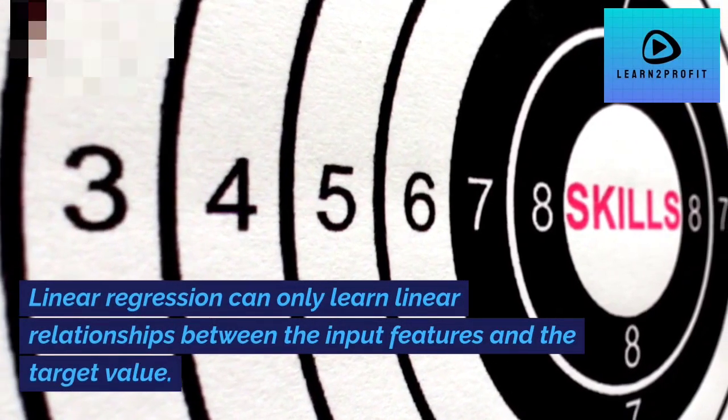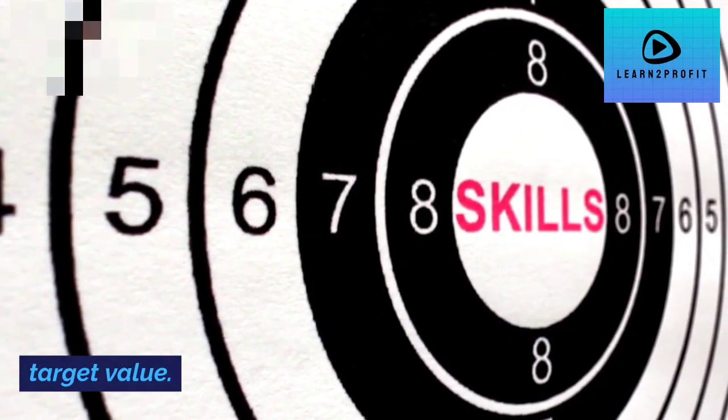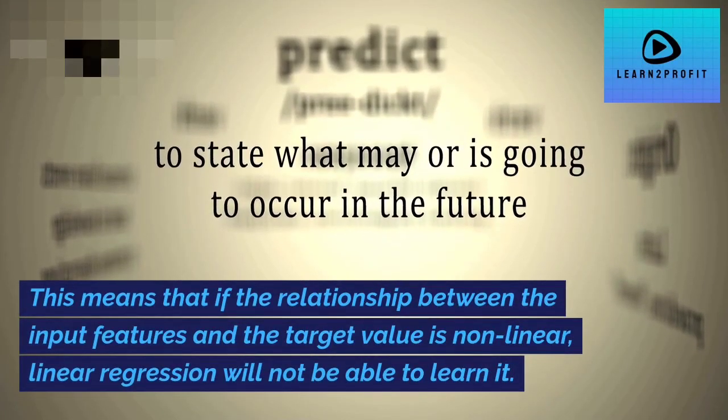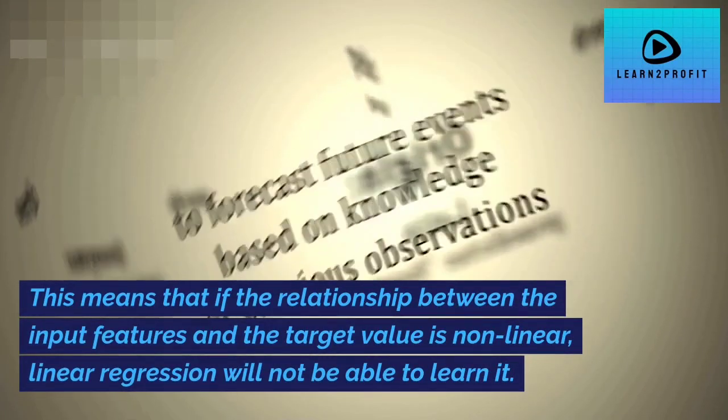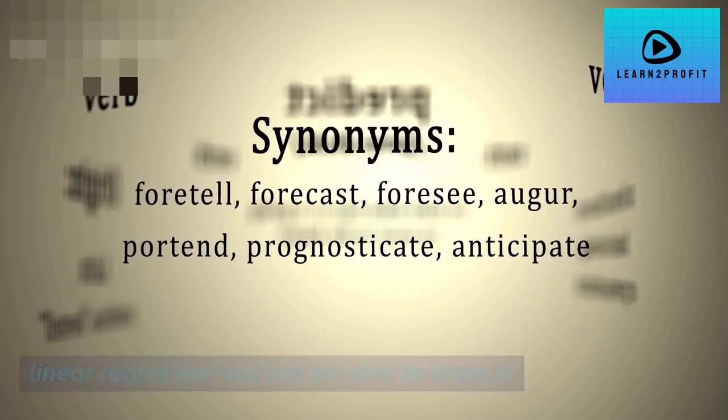Linear regression can only learn linear relationships between the input features and the target value. This means that if the relationship between the input features and the target value is non-linear, linear regression will not be able to learn it.